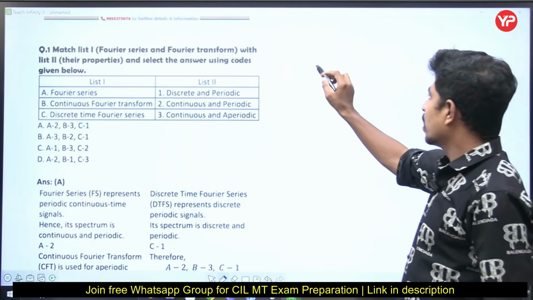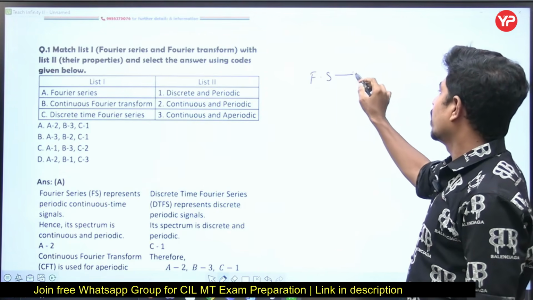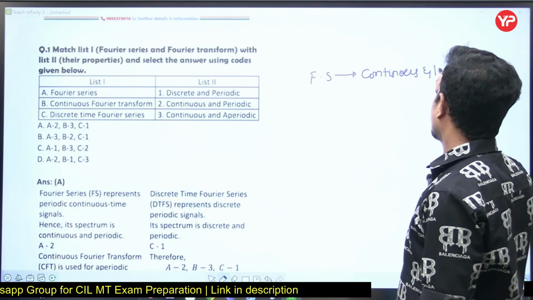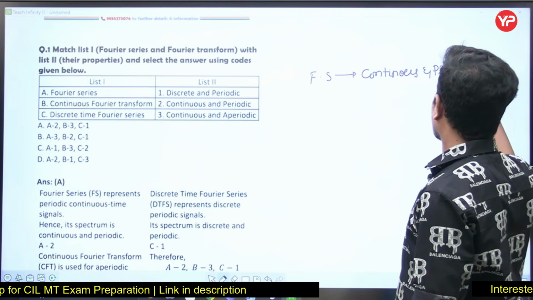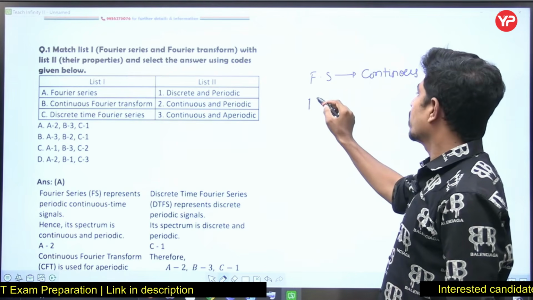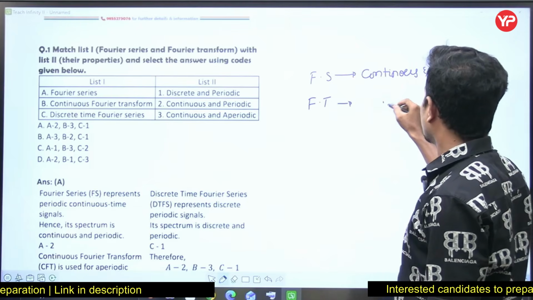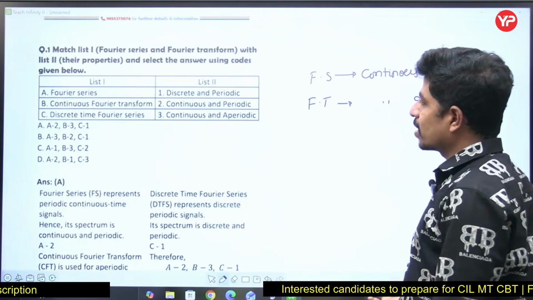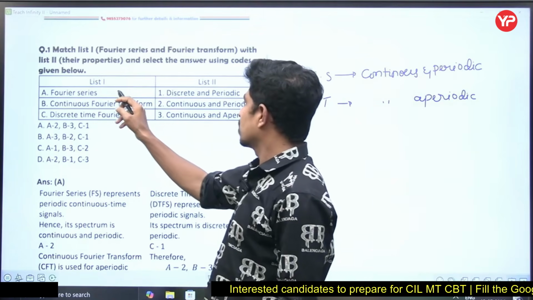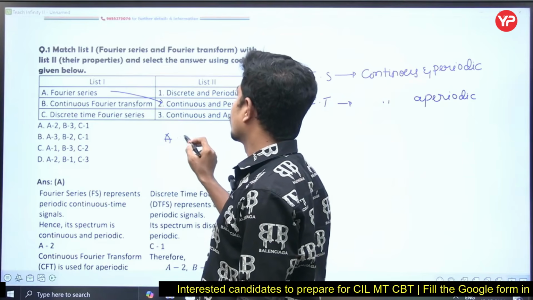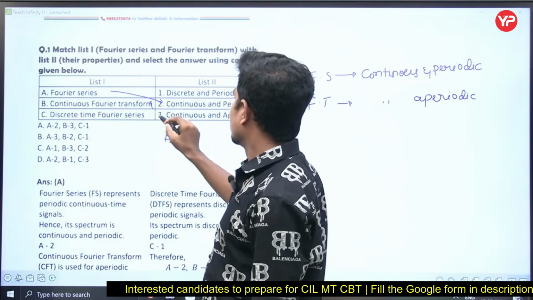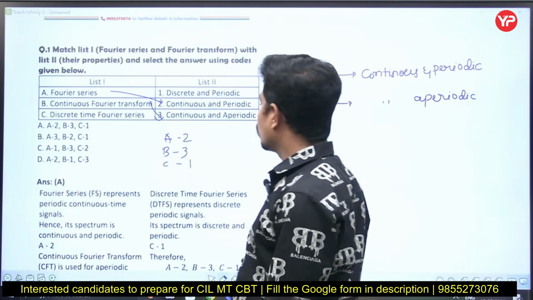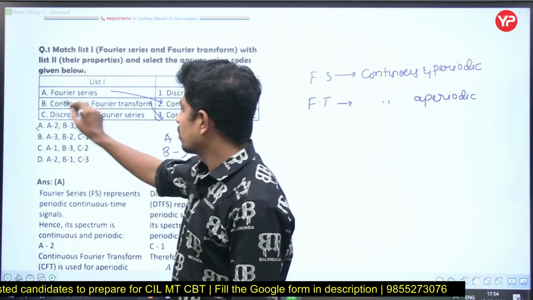See, Fourier series we do for continuous and periodic signals. Fourier transform is for continuous and aperiodic signals, and next he asked discrete. So Fourier series is for continuous periodic, A will be 2, and continuous Fourier transform is continuous and aperiodic, B will be 3, C is 1. So A2, B3, C1.